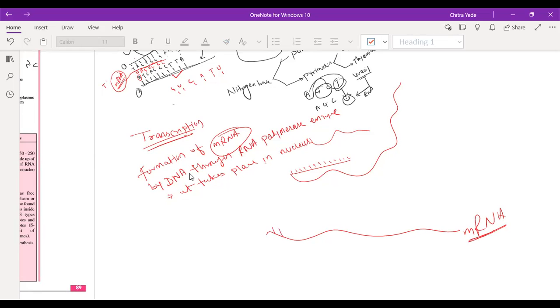Whatever sequence we have on mRNA is complementary to DNA. Complementary means opposite: A forms a bond with T, so A is complementary to T, and G forms a bond with C, so C is complementary to G, and G to C. So whatever nitrogen bases are present on mRNA are complementary to DNA.